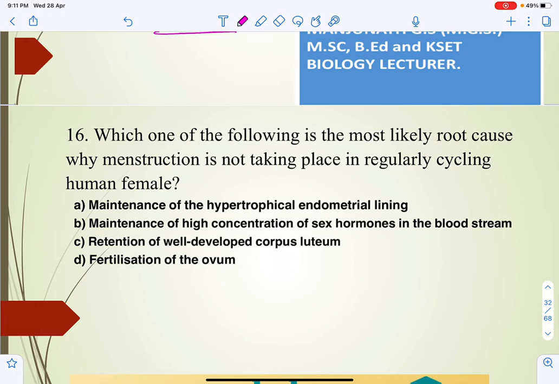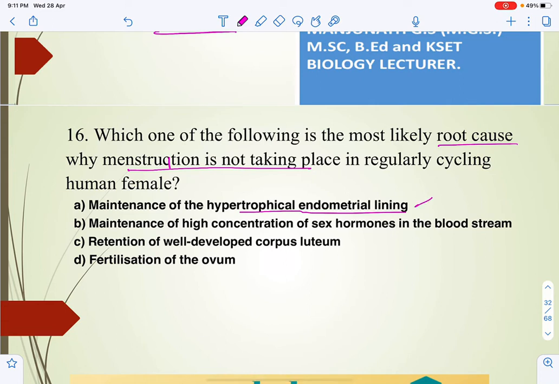Which of the following is the most likely root cause why menstruation is not taking place? If you take why there won't be menstruation, or you can say the menstrual cycle, that is menstruation. Generally, whenever there is fertilization, because of the fertilization there won't be the menstrual cycle. So maintenance of the trophic endometrium lining.